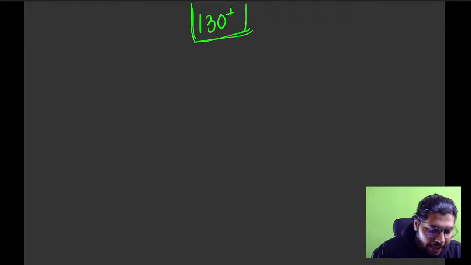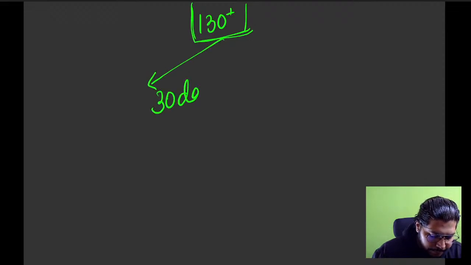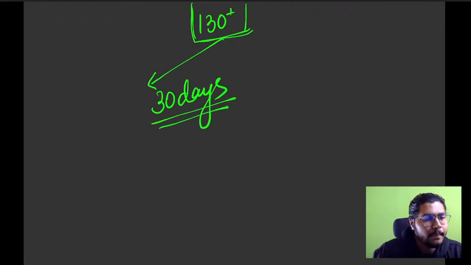Now, how many days do you all have? Almost everybody has 30 days, yes or no? So everybody has 30 days for preparing for CET or COMEDK along with the exams. I know for some students CBSE and other exams are still there, and for PU students, computer science and one or two exams are left.